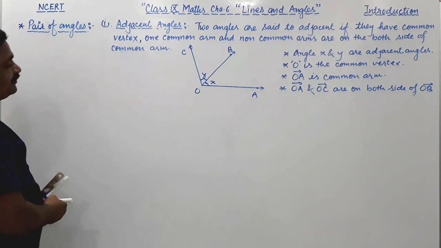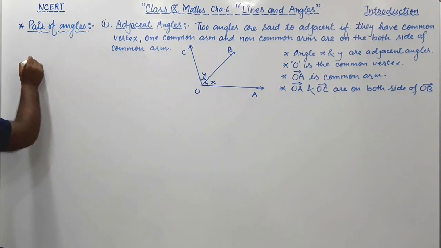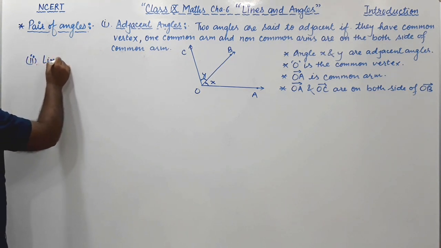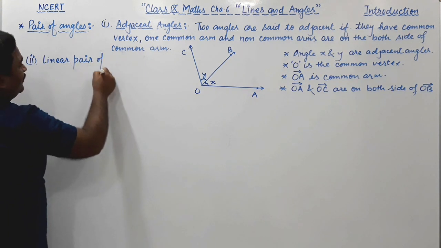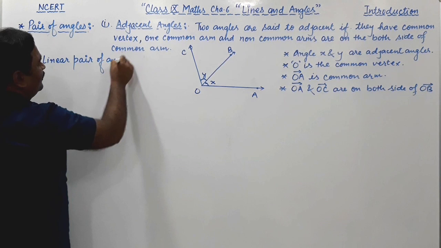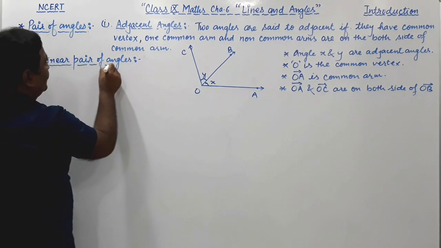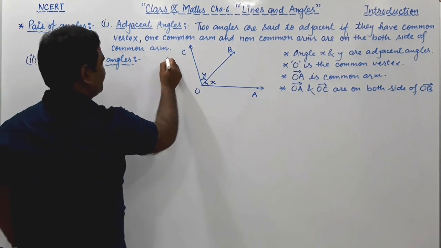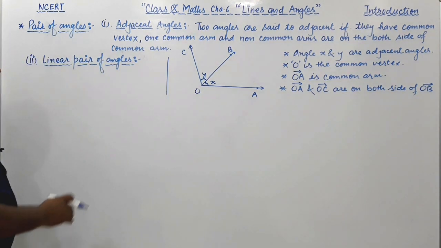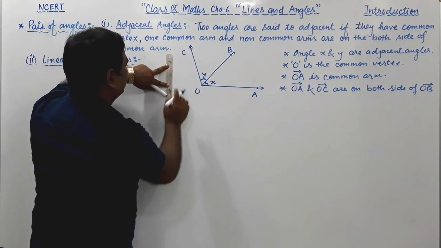To understand the linear pair of angles, the second point is linear pair of angles. What is it? These linear pair angles are actually adjacent angles.